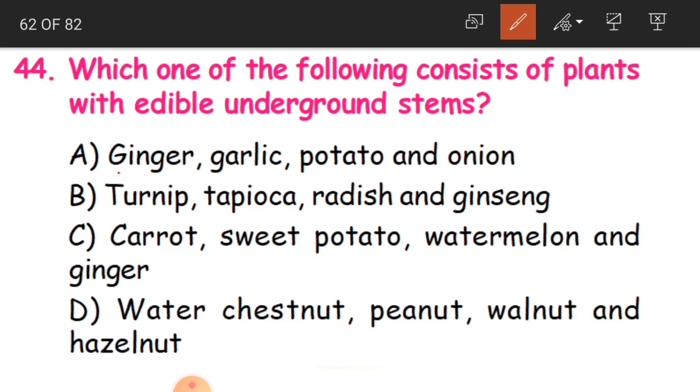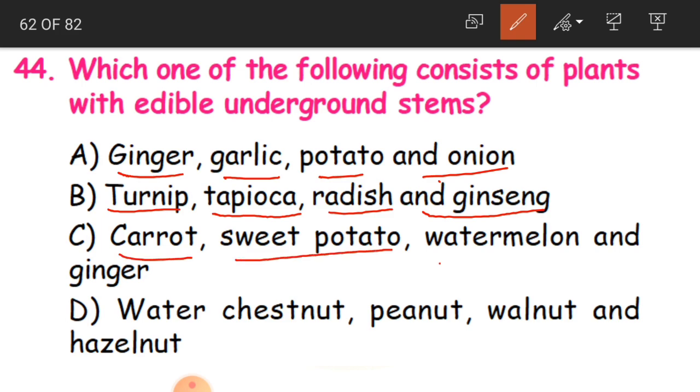A is ginger, garlic, potato and onion. B is turnip, tapioca, radish and ginseng. C is carrot, sweet potato, watermelon and ginger. D is water chestnut, peanut, walnut and hazelnut.